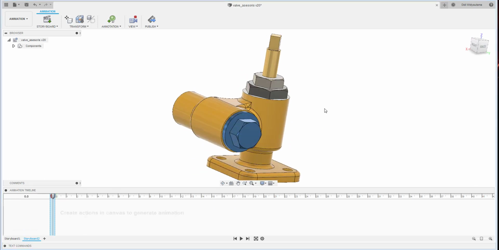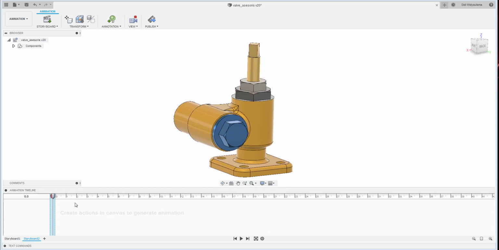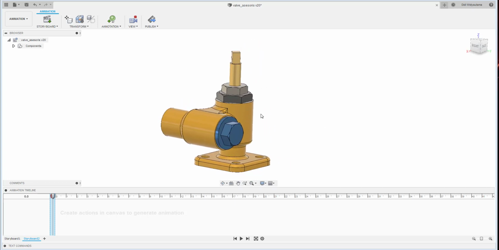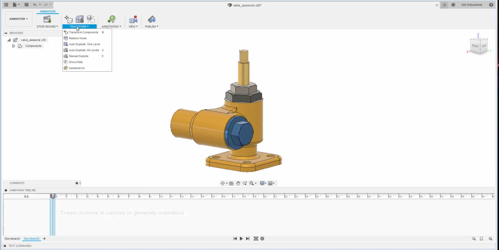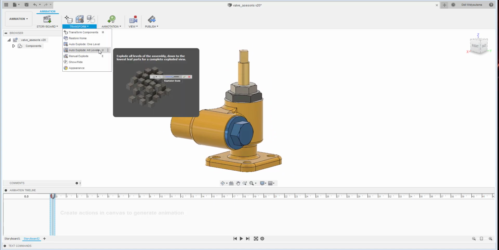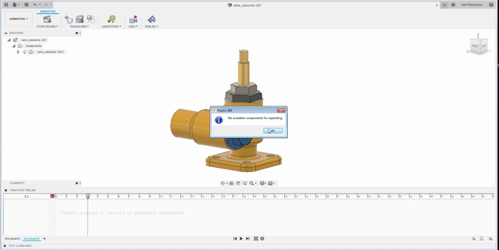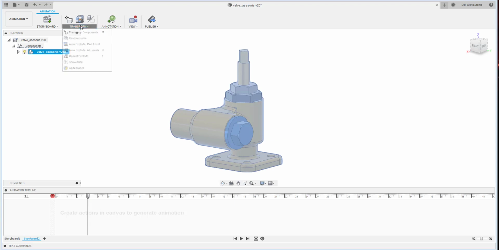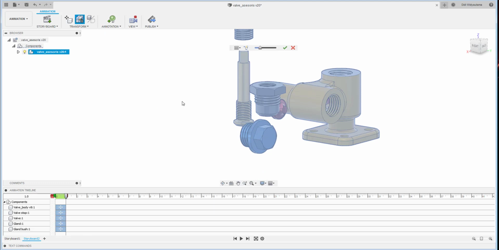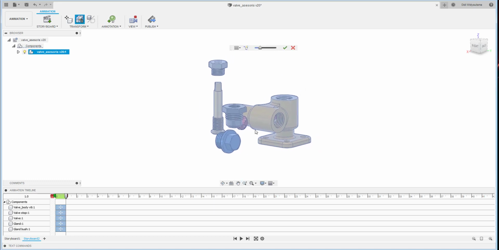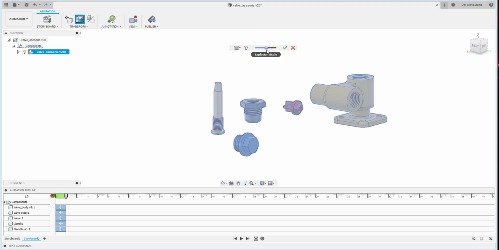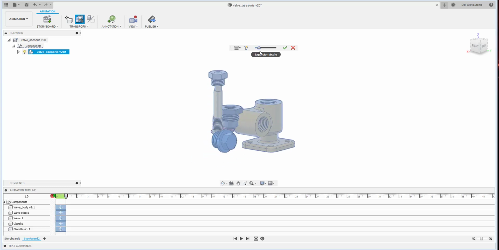My tip is, usually I will do the camera movement later on. I want to explode this position first thing first. So there is an auto explode. If I click the assembly and then click auto explode, it will explode, but basically they just explode wherever they are.